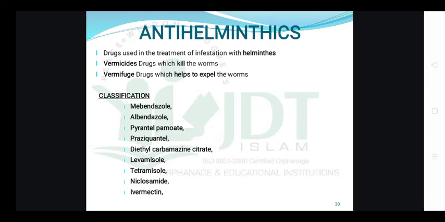In this video, I'm going to explain about anti-helminthic drugs. From the word itself, we can understand that these are the drugs which are used against helminths. What are helminths? These are parasites which usually enter our body into different systems like the GI tract, blood vessels, lymph nodes, etc., and which are tube-like structures. So these are the drugs which are used against this kind of worms, which affect our body, which are parasites. And there are two types of anti-helminthic drugs.